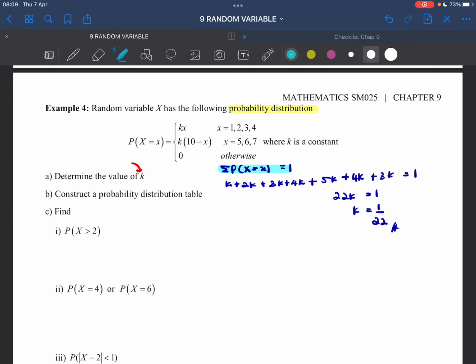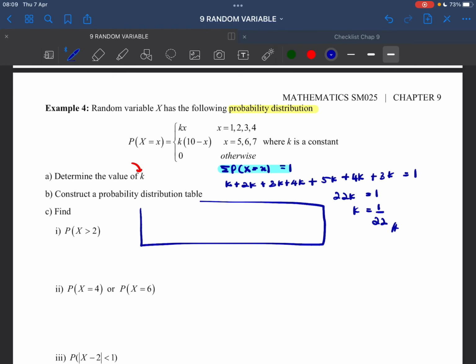Okay, now the second question, question B, construct a probability distribution table. So the question wants a table. So let's do the table. Okay, so how many x do we have? 1, 2, 3, 4, 5, 6, 7. So 7 columns there.